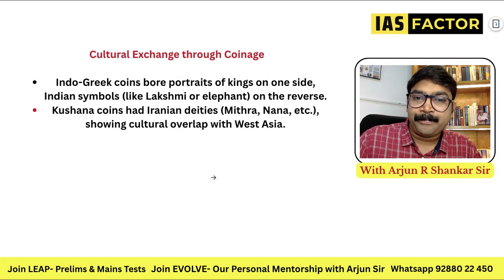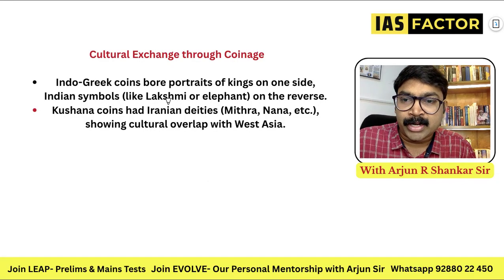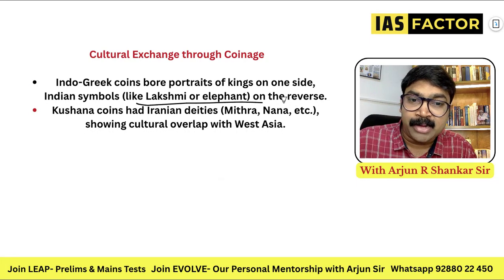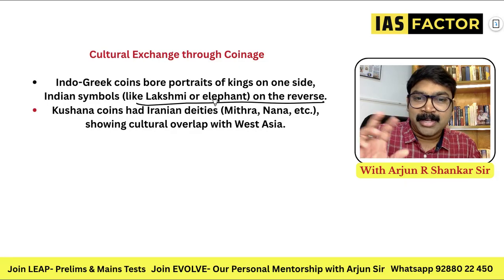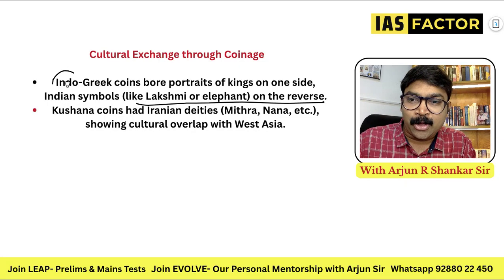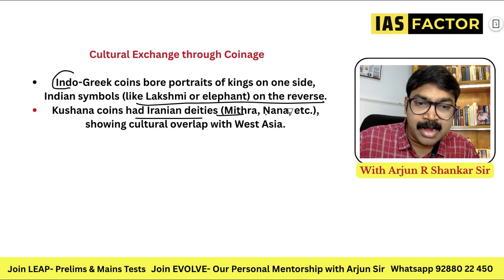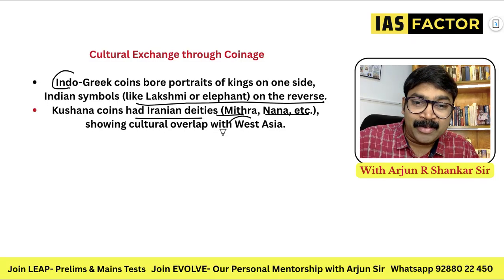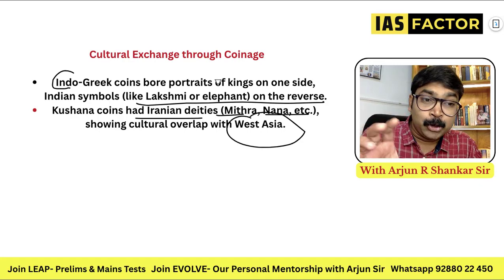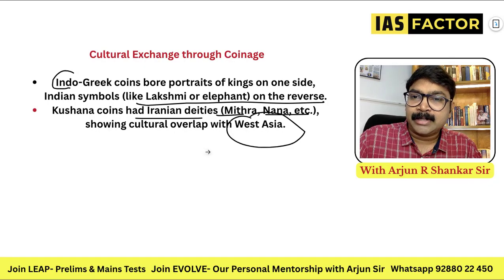And next are the Indo-Greek coins that you can understand, the portraits of kings on one side and Indian symbols like Lakshmi or elephant on the reverse. Just imagine, king on one side and the Lakshmi or elephant on the reverse. They used the Indo-Greek coins. The Kushan coins had the Iranian deities, Mitra, Nana, showing overlap with West Asia. So Indo-Greek coins had Hindu depictions and Kushan coins had Iranian deities also. So that is something that you have to know.